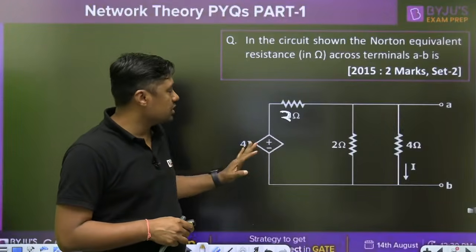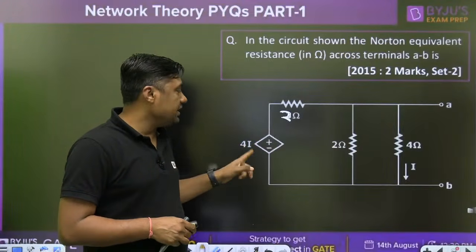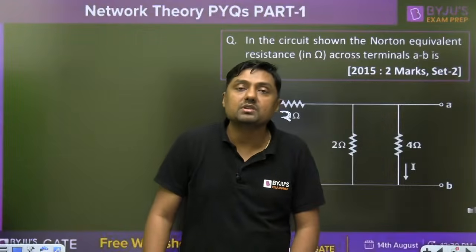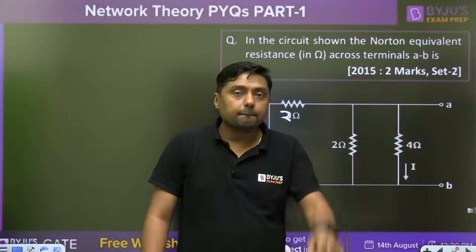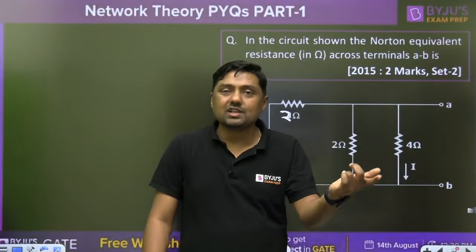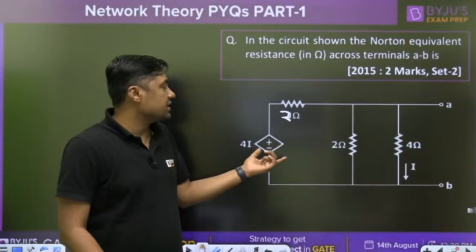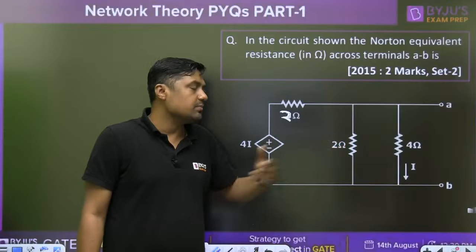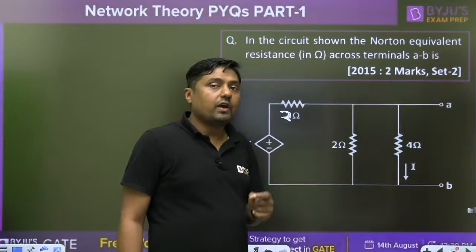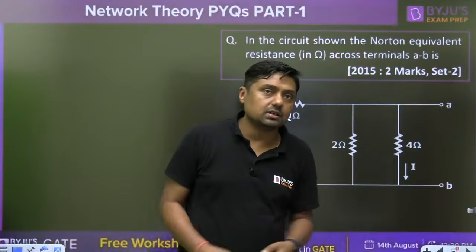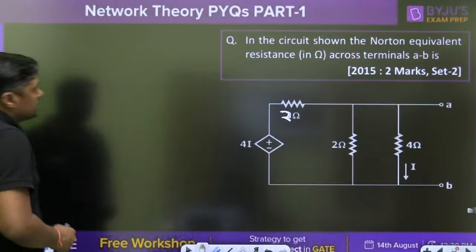Very simple question. But here it is a dependent source. If it is a dependent source, a number of students will make a simple mistake. What will be the mistake? You will take the 4 ampere as short circuited. If it is a voltage source, short circuited. If it is a current source, open circuit. And definitely some students will find simple R equivalent. But when there is a dependent source and when we want to find the I, what is the method?